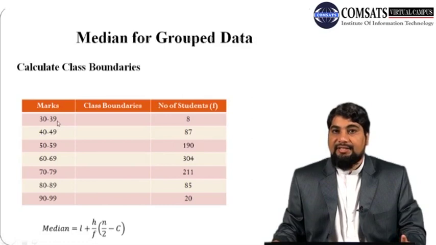So 40 minus 39, you get 1. Divide this difference by 2, so you get 0.5.